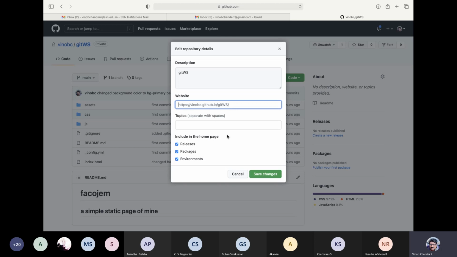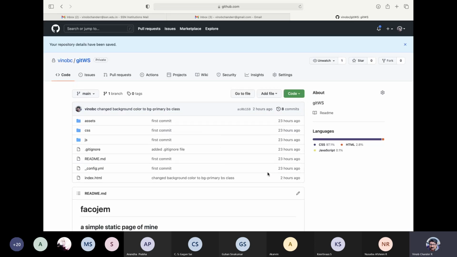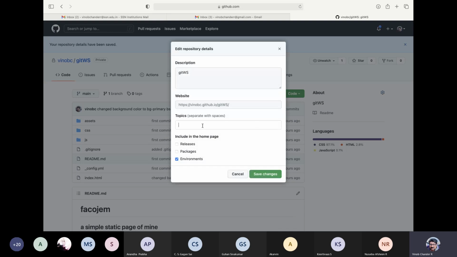And then you can include in the home page these things: releases, packages, environments. For now, let us uncheck releases and packages and just say environment. Once we are ready, it is kind of a release thing, right? We can release it, right? So this is about GitWS as a README, right? And maybe you can add some tags as well if you want, right? So we are making use of CSS, we are making use of HTML, right? Depending upon the project and the tools that you are making use of, you can use some appropriate tags or topics, right, that will show up in the about section.